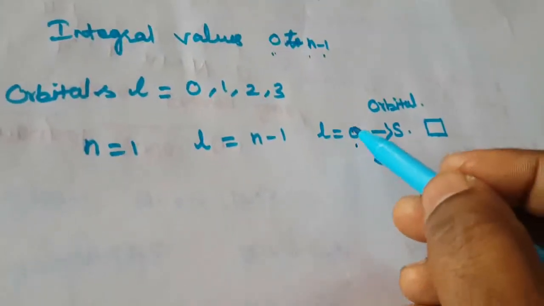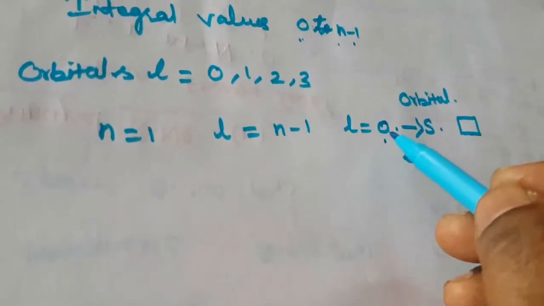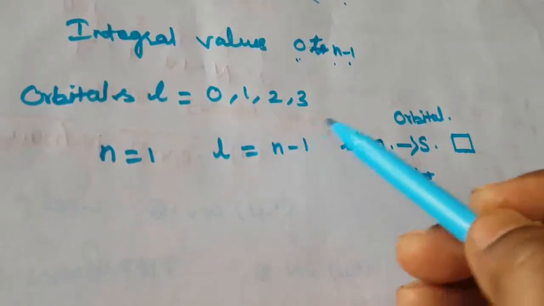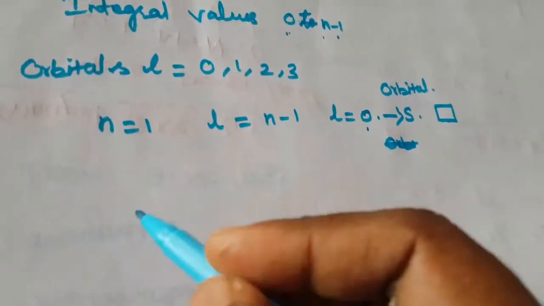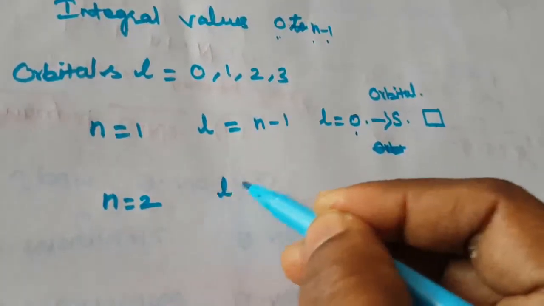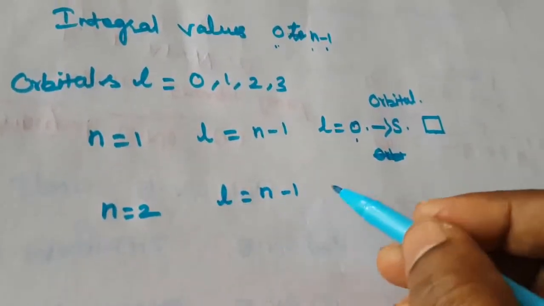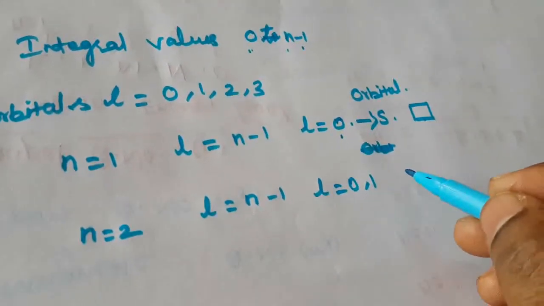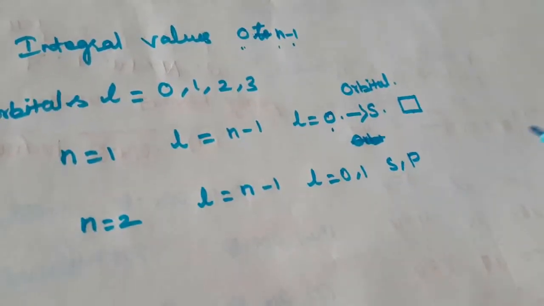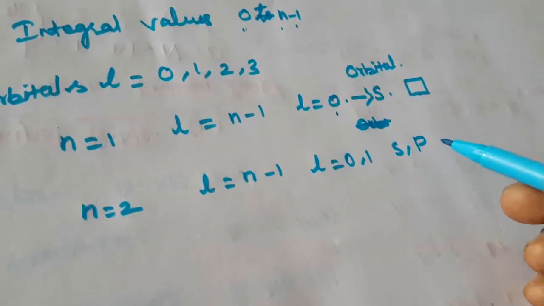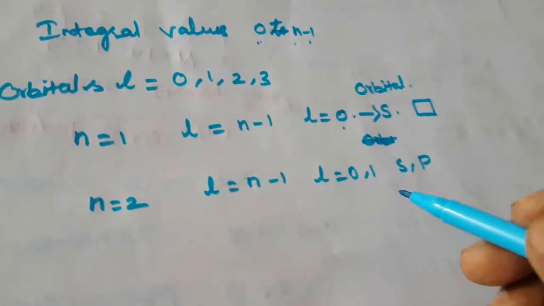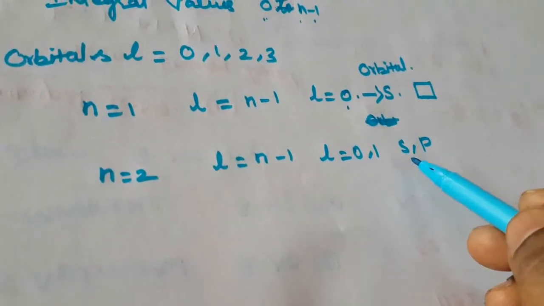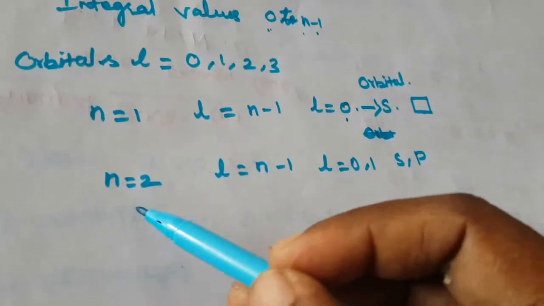Because that is only one value. This is considered as a value, integral values from 0 to n minus 1. L is equal to 0, 1, 2, 3. So n is equal to 1 means L is equal to 0. Next, n is equal to 2. L is equal to n minus 1, so what is that value? L is equal to 0, 1. So that is the s orbital and the p orbital. The values exist from 0, 1. So the s orbital and the p orbital are present in n is equal to 2.